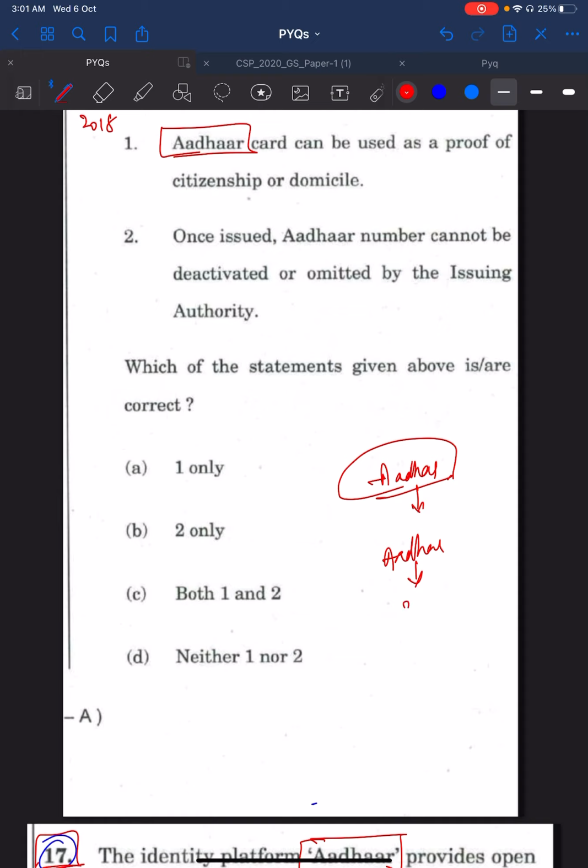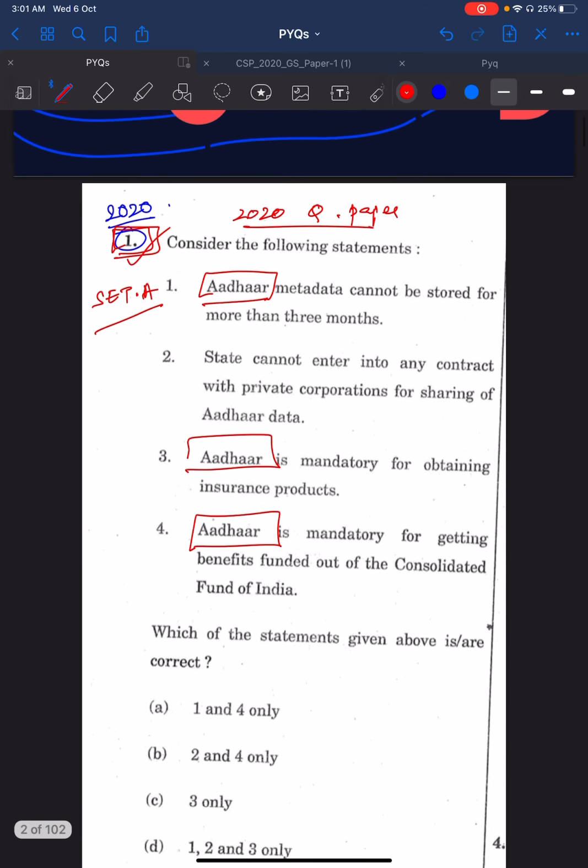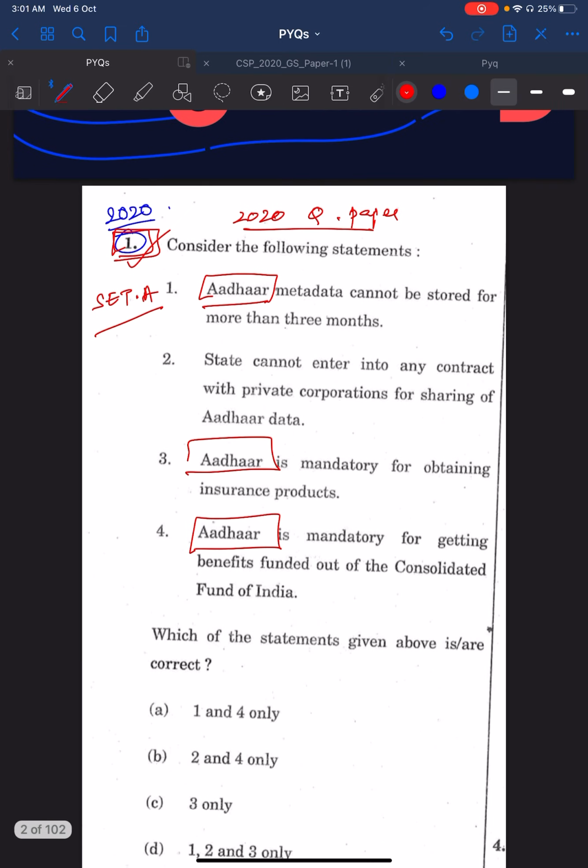When you are preparing for 2020 and when you are in 2019, you should have read the news items related to Aadhaar. There was a Supreme Court judgment. Those things were in the news at that time. And in those news items, you could see the statement that it is mandatory for the benefits that are funded out of the consolidated fund of India.